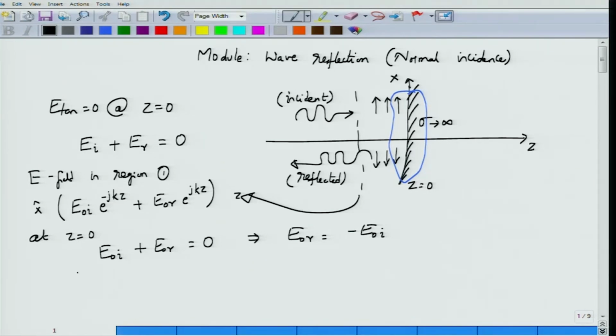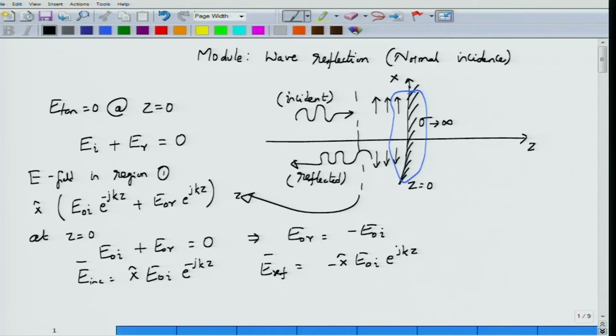If the incident wave can be written as the x polarized but z propagating wave, and we write this as e power minus jkz, the reflected wave can be written as minus x hat E0i. Remember, minus E0i is equal to E0r, e to the power jkz. So you can see that the reflected field would be directed along the minus x direction, having the same amplitude E0i. So you have an equal amplitude wave, but another wave which is 180 degrees opposite to this one.